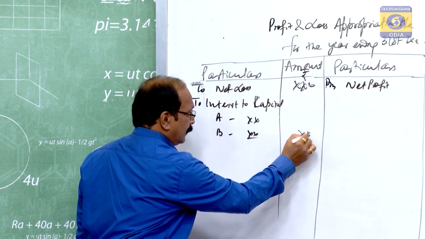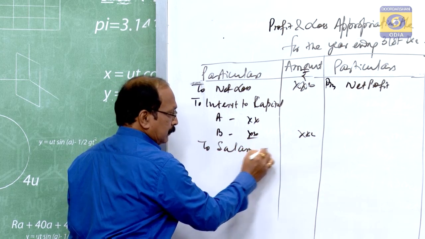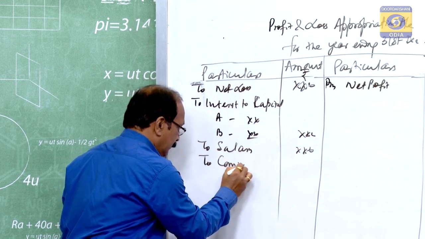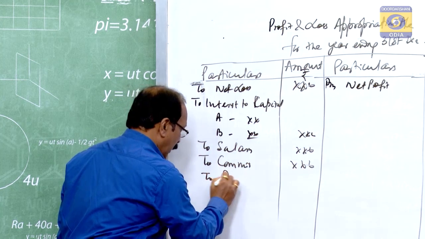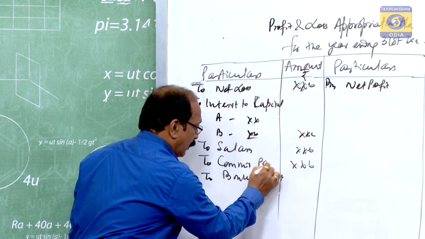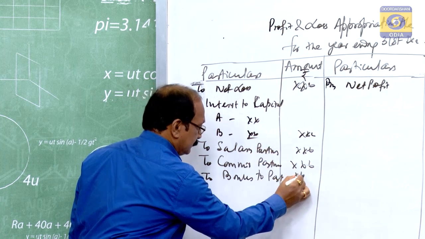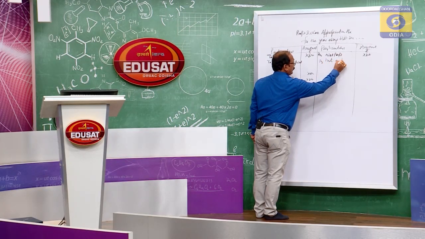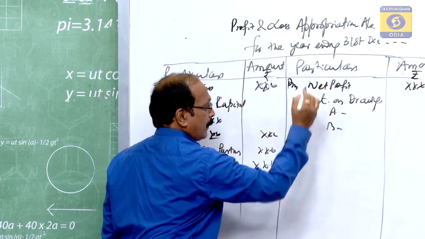To salary, if it is payable to any partner, to commission to partners, to bonus to partners, all items are to be given to partners here. Then by interest on drawings, A, B.